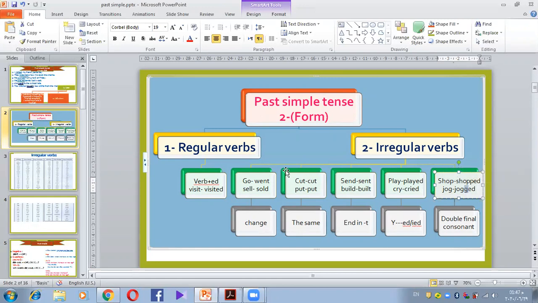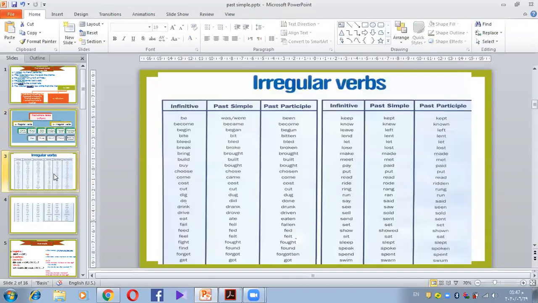You can memorize them from this schedule. So for example, what's the past of verb be, was or were? What's the past of verb become? It's became, begin, began, forget, forgot. For example, drive, drove, drink, drank. Let's see, put, put, meet, met, lose, lost. For example, sleep, slept, and so on. So you have to memorize them, guys.